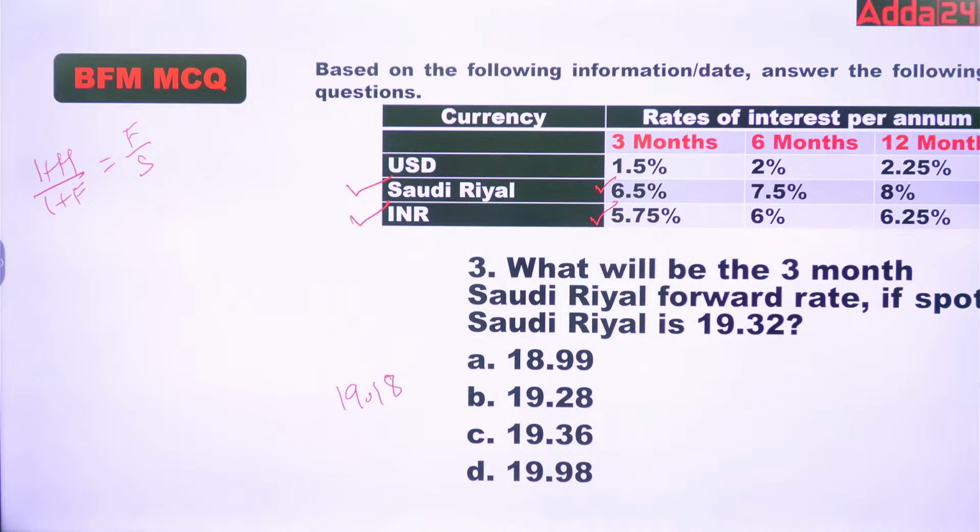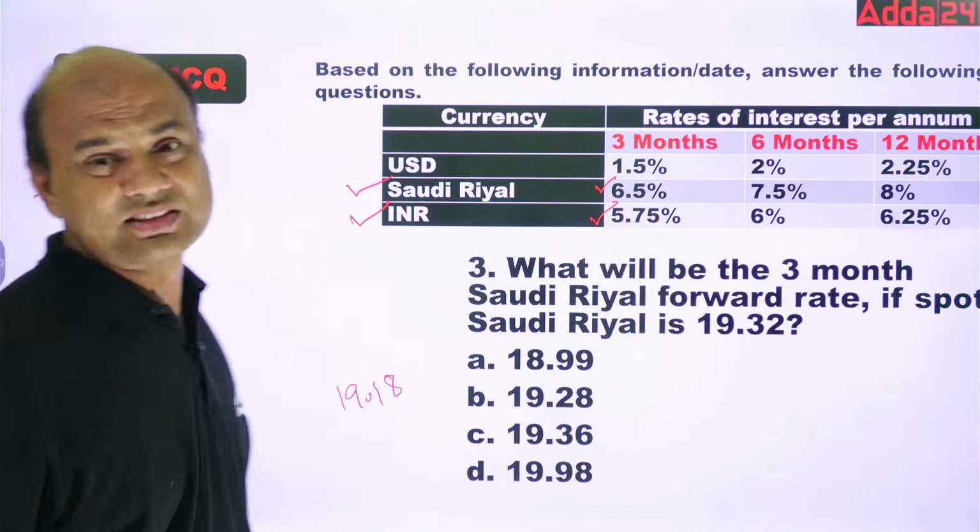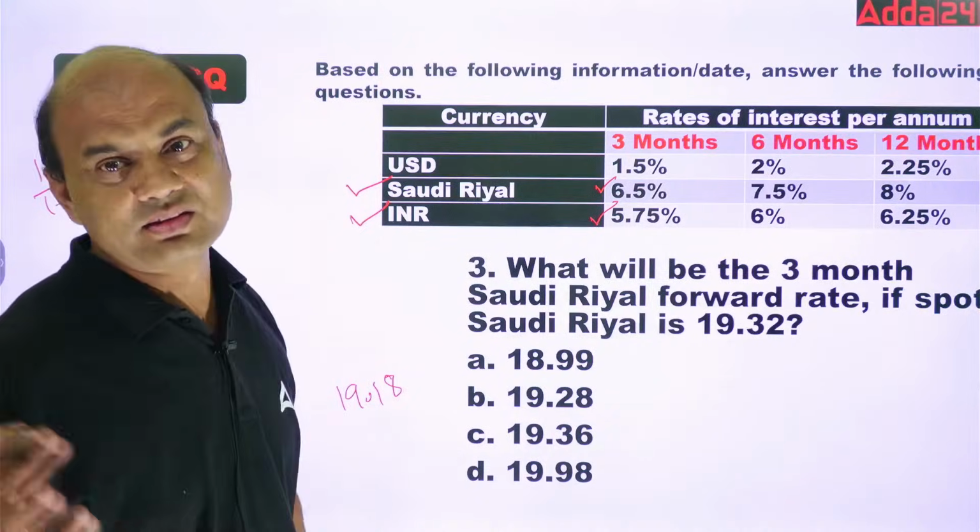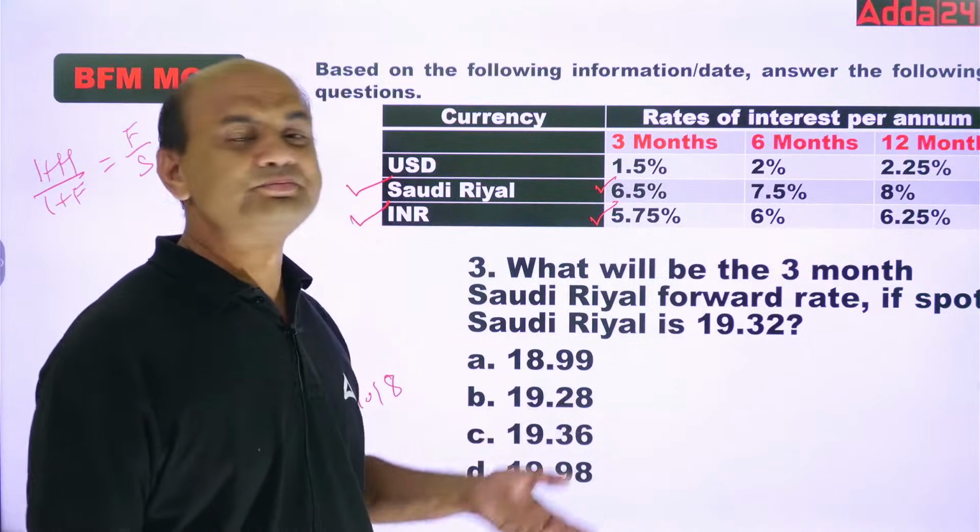$19.28. Okay, 19.28. So take the nearest answer. Okay, I'll try to explain it. The packing credit case study I'll try to take. But see, everything can't be covered in 3 hours, dear. Okay, let's see.